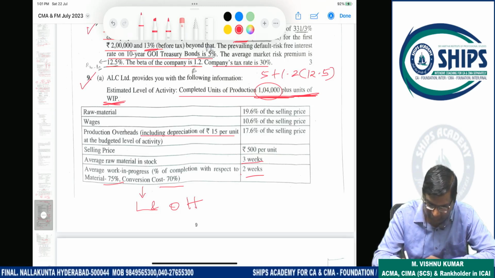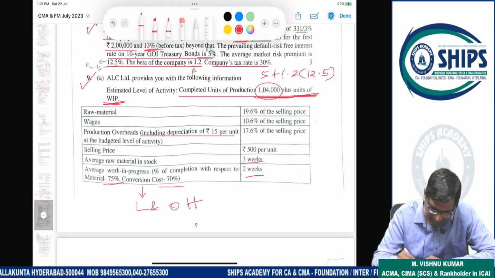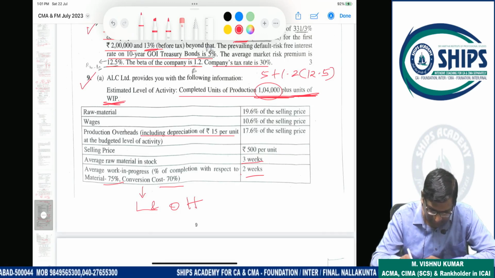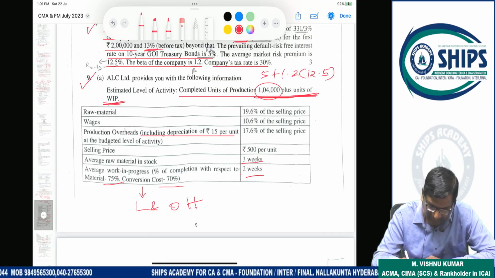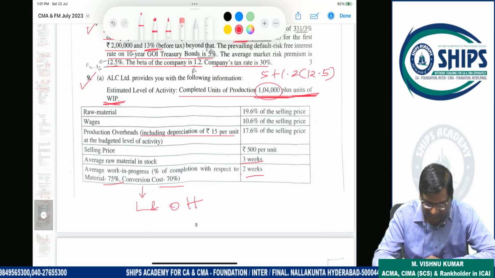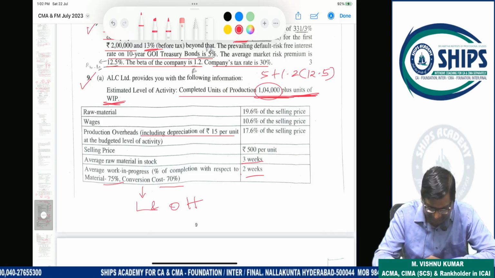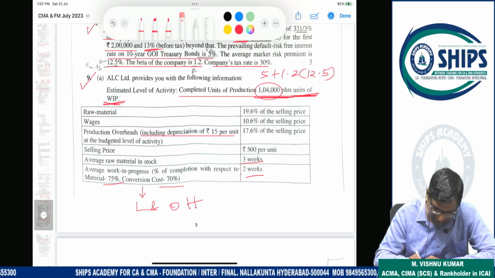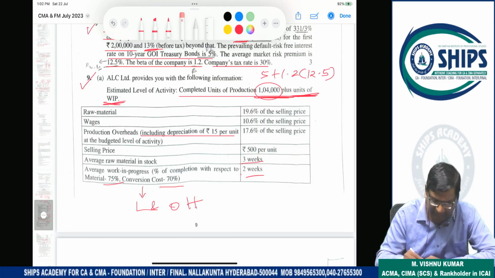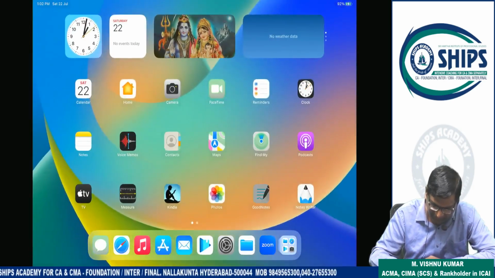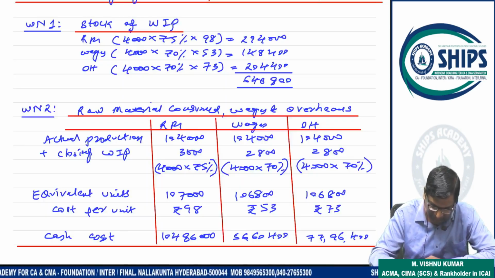We have to calculate the WIP only on the other units. Clear? The average work in progress percentage of completion is 75% for material and 70% for conversion cost. Understand? 75% and 70%. Clear?